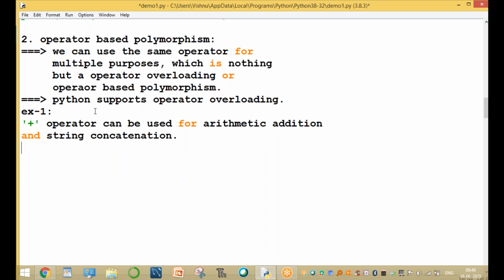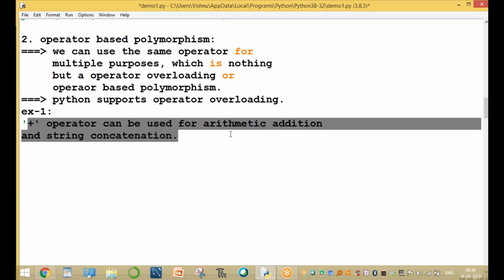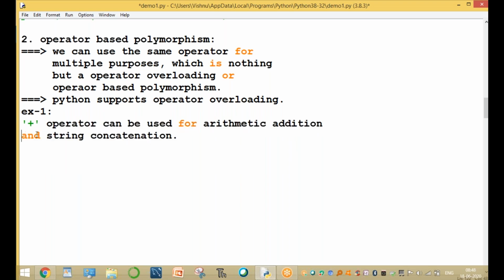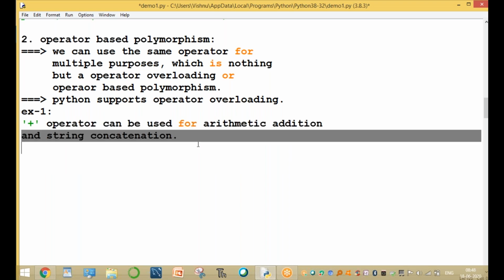Okay, the same operator plus is used in two ways. One is arithmetic addition, another one is called string concatenation. That is the first example.